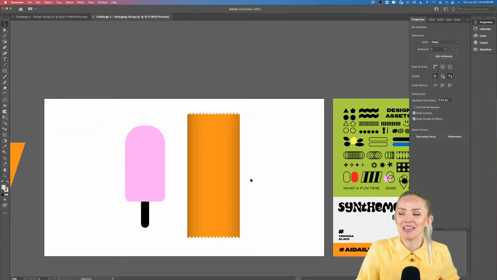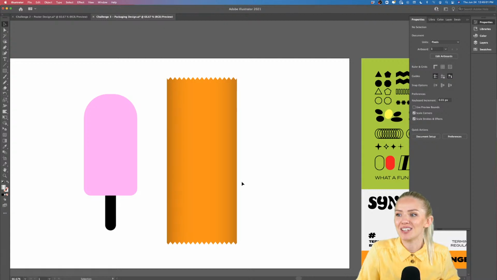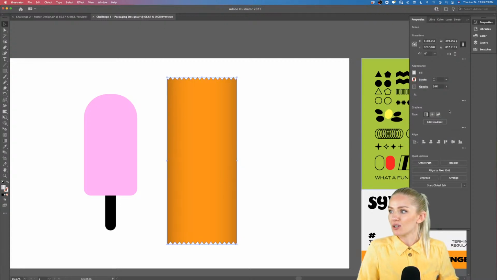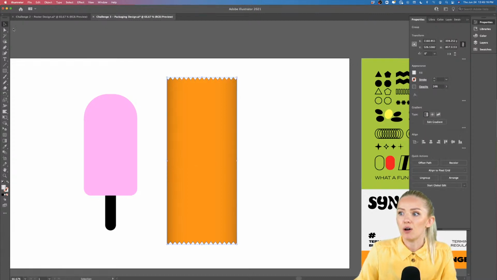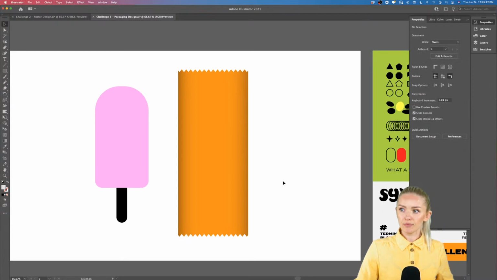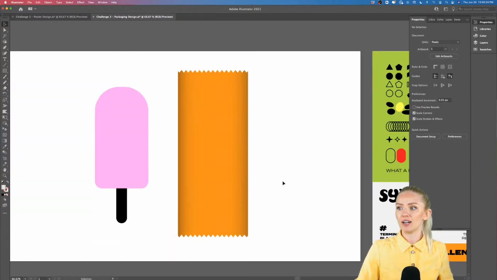Oh my gosh, the zooming in and out in XD is really confusing. But okay, and then we can even go in and edit the gradient. So if we want to say, hey, you know what, let's move this just a little bit more to the edges to make this a little bit more sharp, and maybe even work on the opacity of our gradient. We can even increase it just a little bit to make it look like they are more sharp edges. Okay, this looks pretty good so far.